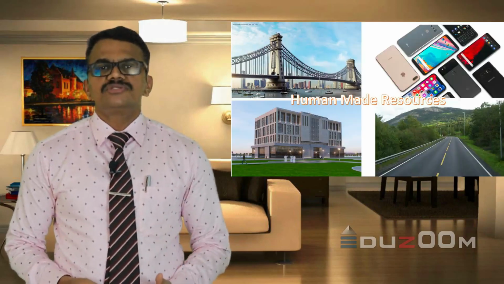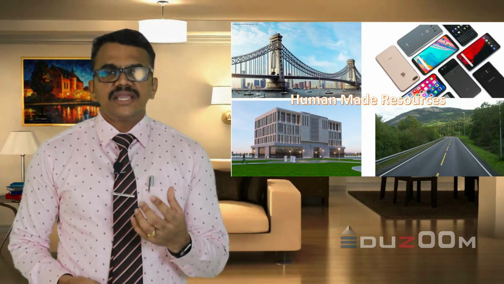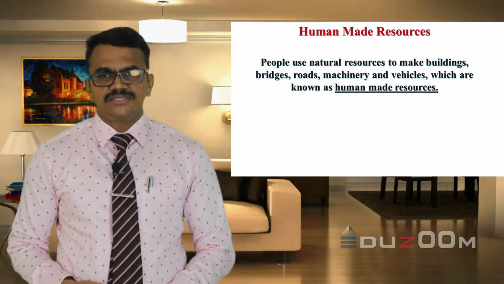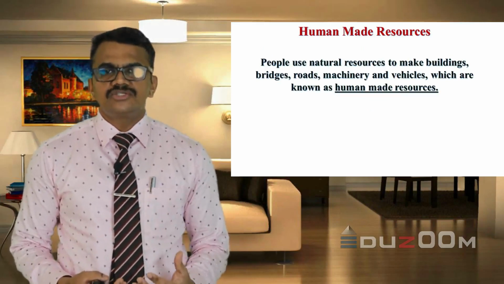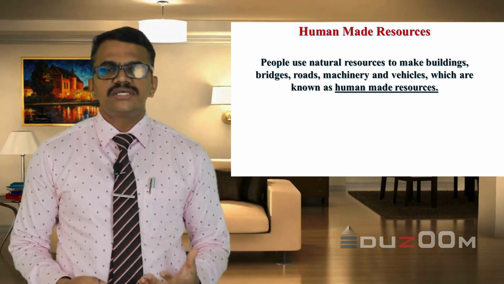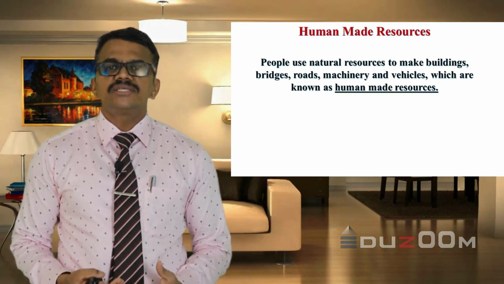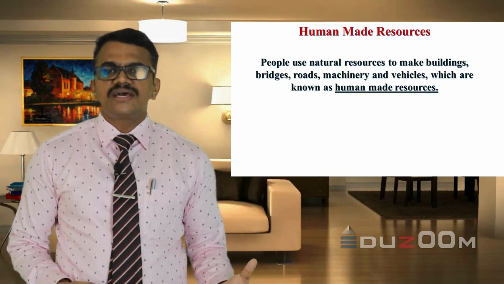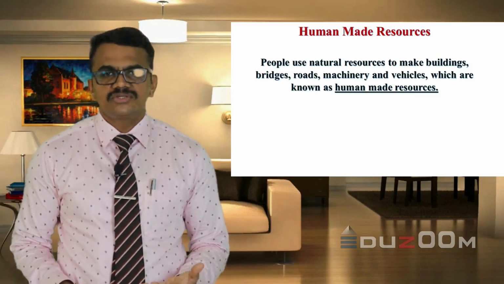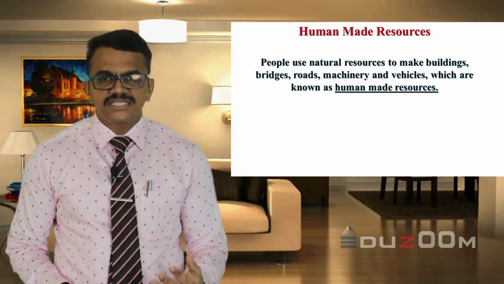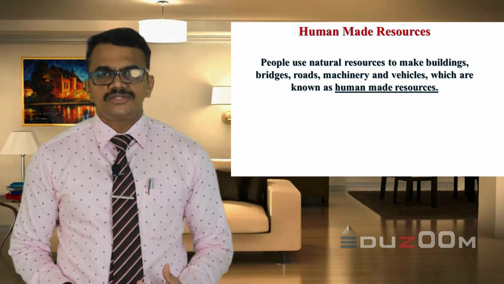Another type of resource is human-made resource. As the name indicates, it is made by human beings for our own purposes. So, people use natural resources to make buildings, bridges, roads, machinery and vehicles. So, they are known as human-made resource because those resources are created by human beings. The resources which are created by or made by human beings are known as human-made resources.